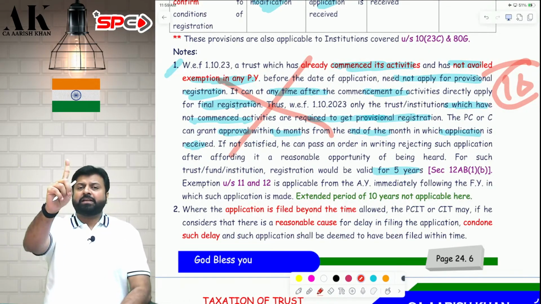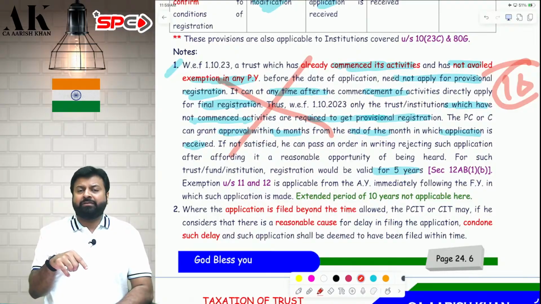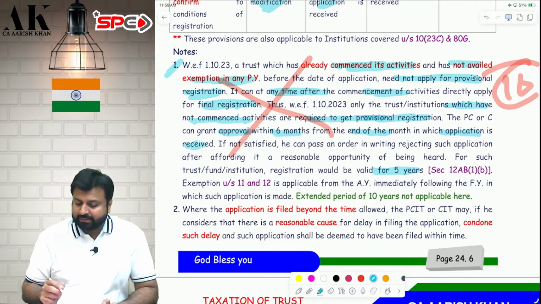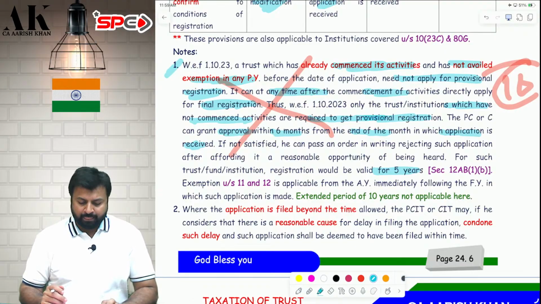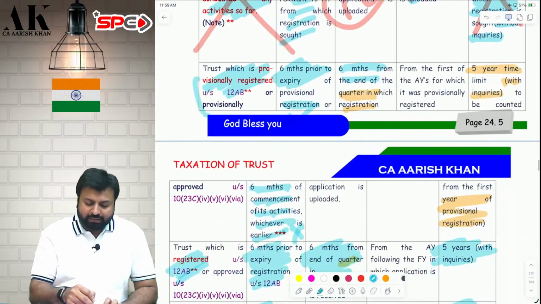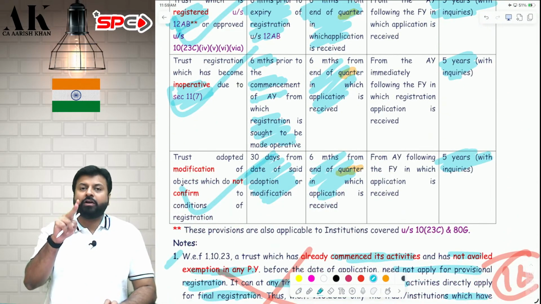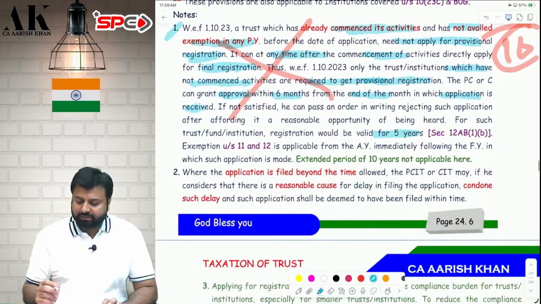I am coming for application for the first time and I have already commenced activity. Still, you cannot claim 10 years benefit. I have not commenced the activity. Still, you cannot claim the benefit for 10 years. 10 years is not allowed for these 2 people. For all other people, 10 years is applicable. See on the board, it is applicable for this, this, this, this. But not for a new trust which is making application for the first time.